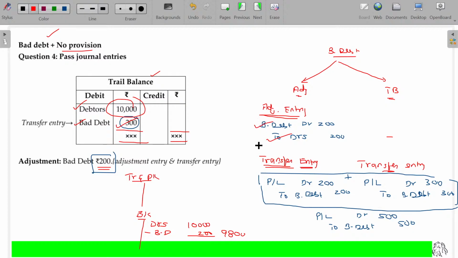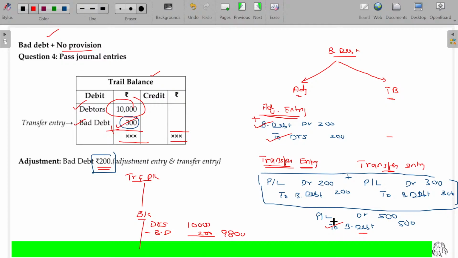This bad debt we already have in debit side. One more bad debt comes here, debit side. So 300 plus 200, 500. This is plus item. And the same bad debt is in the credit side, 500 rupees. Credit means minus item, so you can subtract this one. So bad debt account now becomes 0.